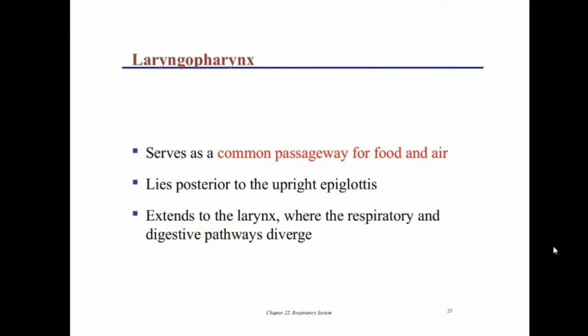The laryngopharynx serves as a common passageway for food and air, lies posterior to the upright epiglottis, and extends to the larynx, where the respiratory and digestive pathways diverge.